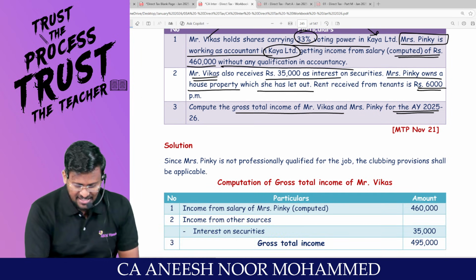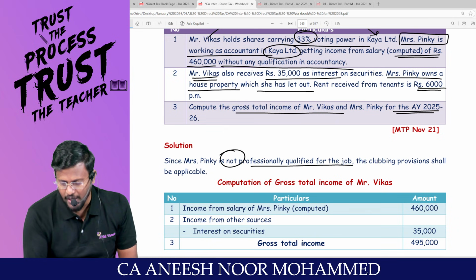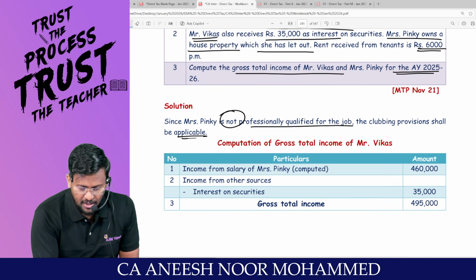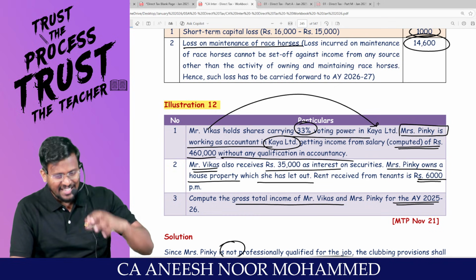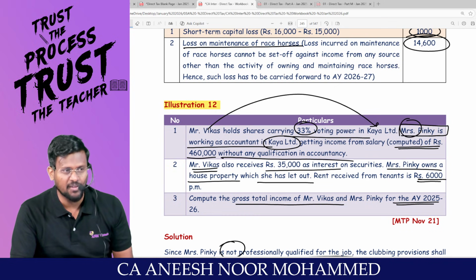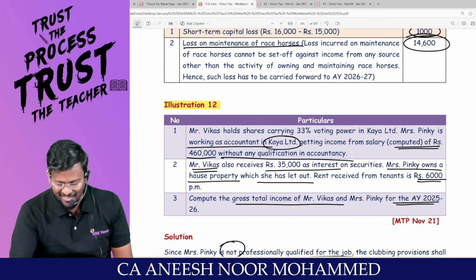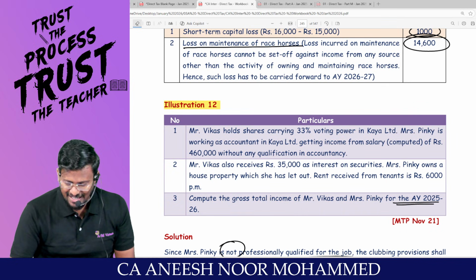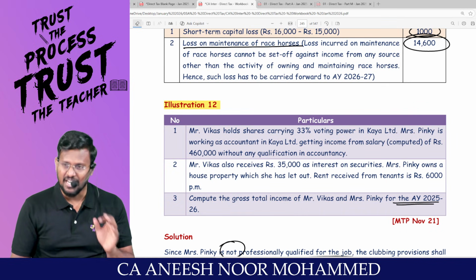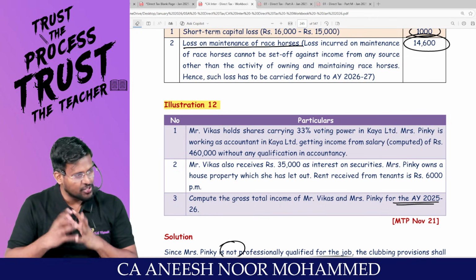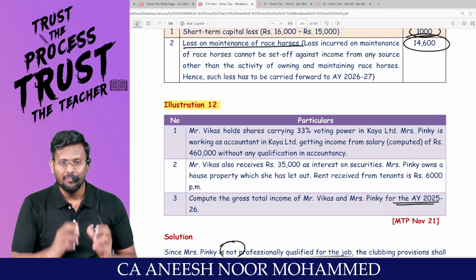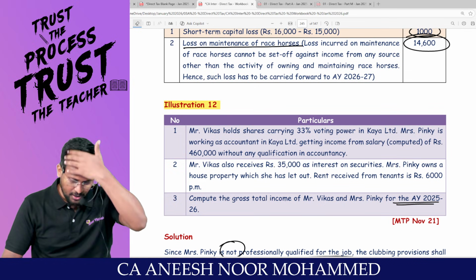Sir, since Mrs. Pingy is not professionally qualified for the job, the clubbing provision shall be applicable. So the question has an inner assumption that Mrs. Pingy is the wife of Mr. Vikas. Are you all really with me? Hence, from a concern in which an individual has a substantial interest, if his or her spouse is getting remuneration from the same concern, that remuneration will be clubbed in my hands.